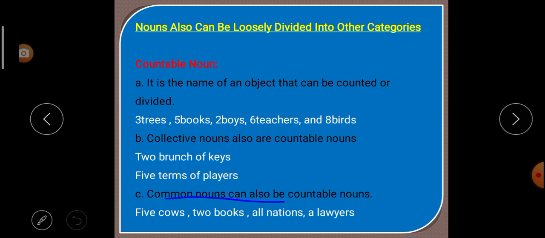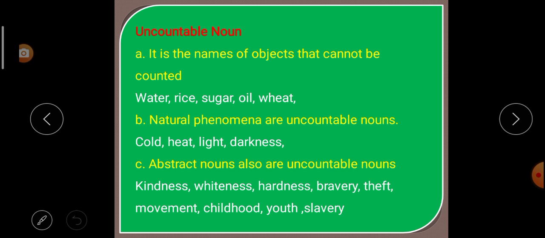See, common nouns can also be countable nouns. Understood? Example, 5 cows. Here cows are common nouns. 2 books. Books are common nouns, but they are countable. All nations, lawyers. So in this way, common nouns can also be countable nouns. What is a countable noun? A countable noun is the name of an object which can be counted or divided.